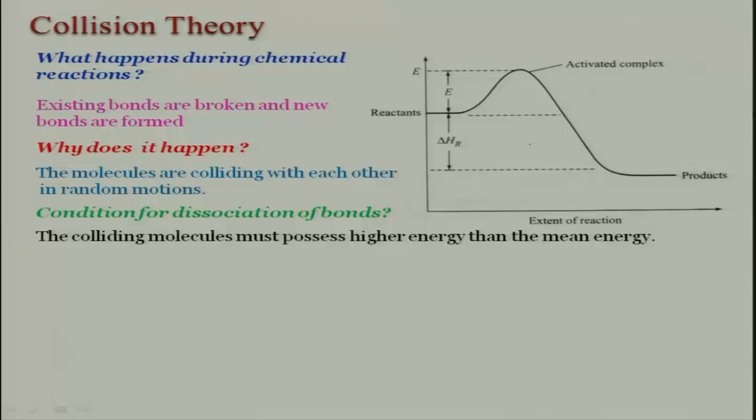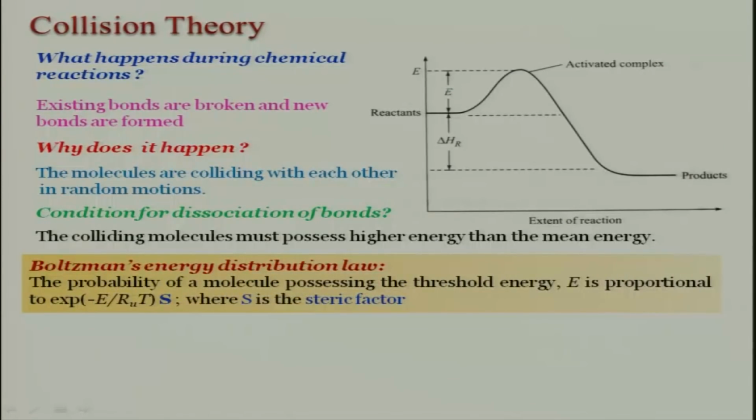So, if you look at the reactants, it need not be, but there will be some higher energy level, which we call the activation energy. The system gets to a higher energy level, then the reaction occurs, and then the energy level comes back, so that we get the product. Keep in mind that this is the activated complex. We will discuss the activated complex a little later on.